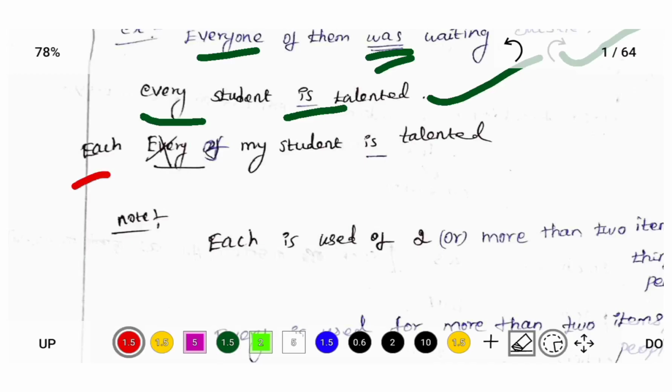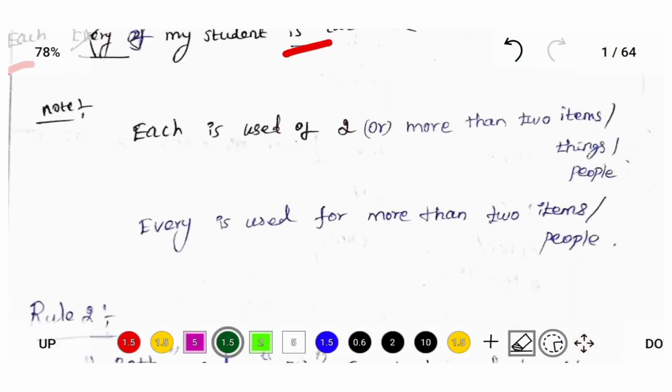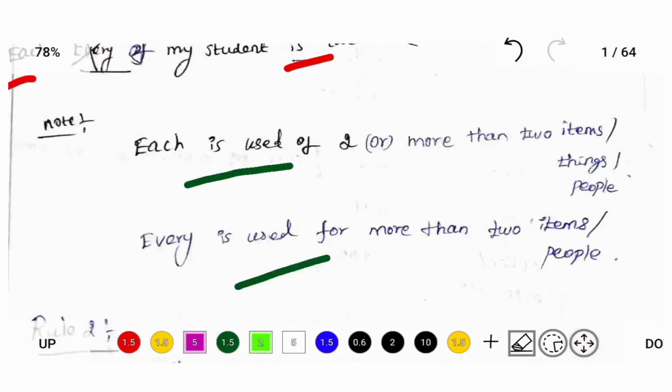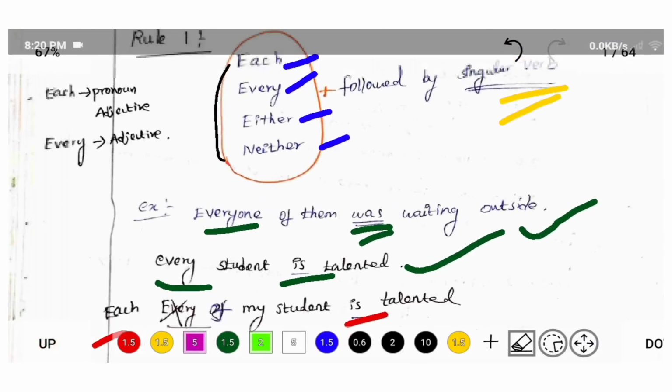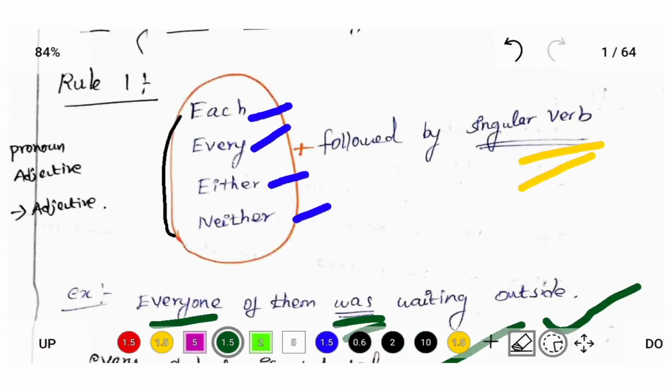Each of my students is talented. Each is followed by the singular verb is. This sentence is also correct. This is extra information, but in this video, focus on the first rule: each, every, either, neither are followed by a singular verb.